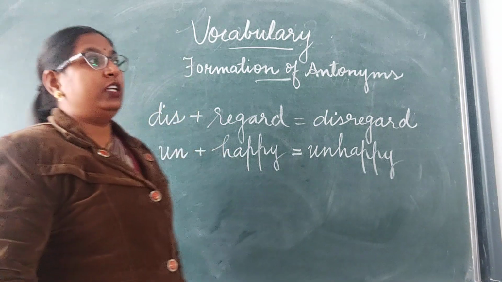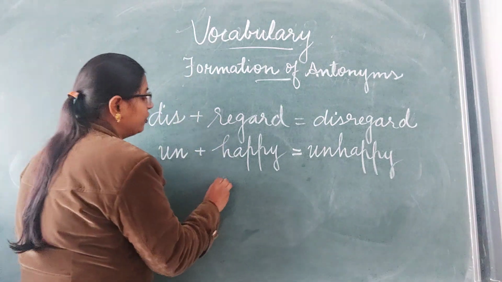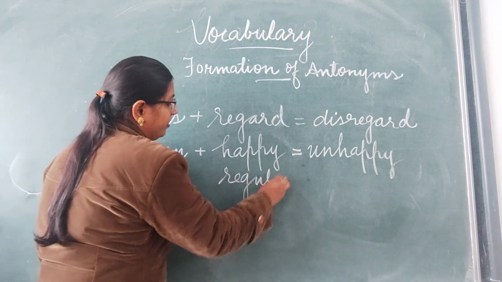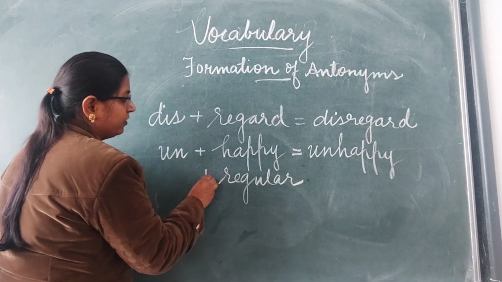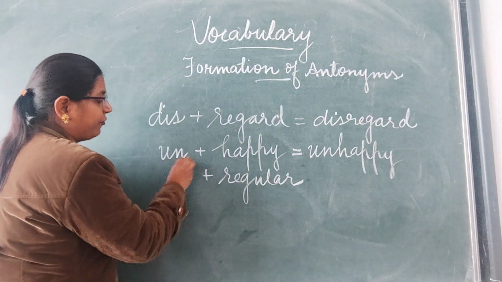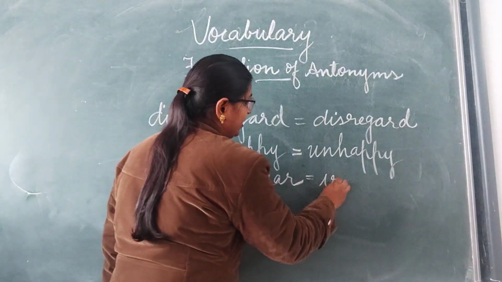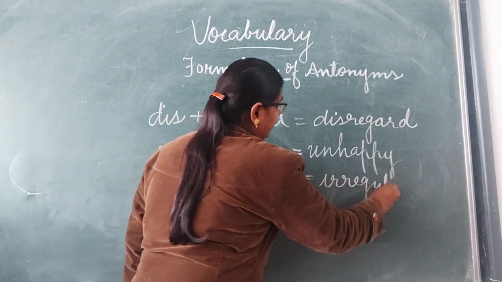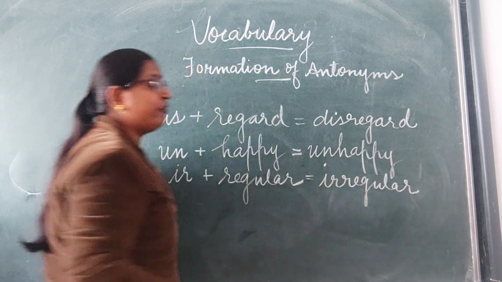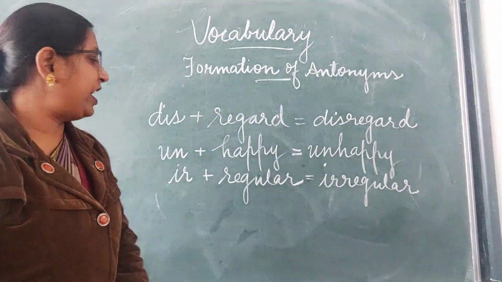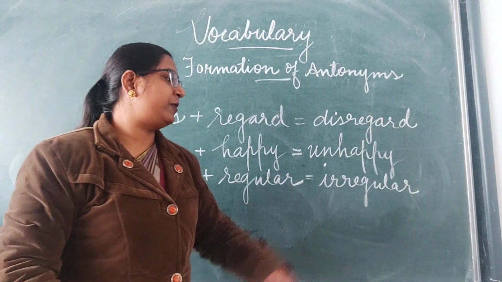Clear? If we see the word regular, if we add ir before it, the new word we get is irregular. Clear? Which is not regular. Okay, regular, irregular.